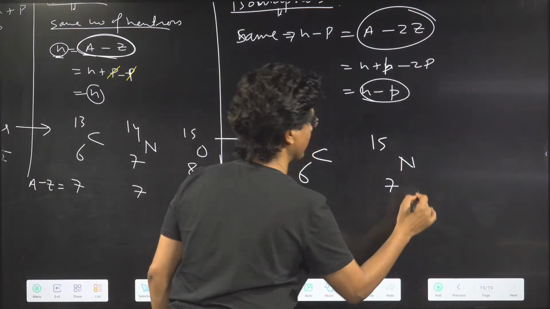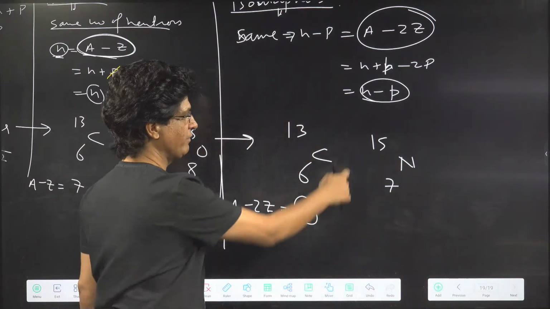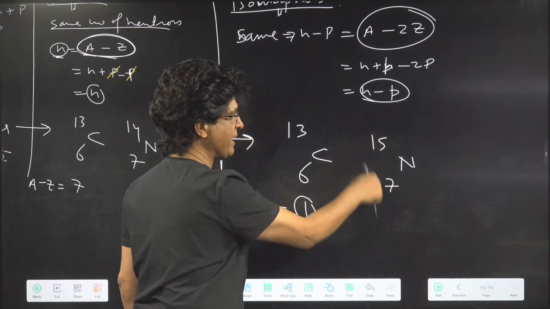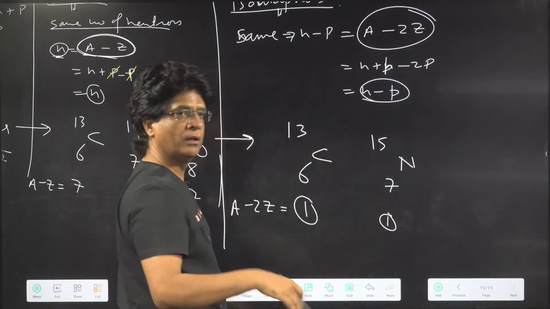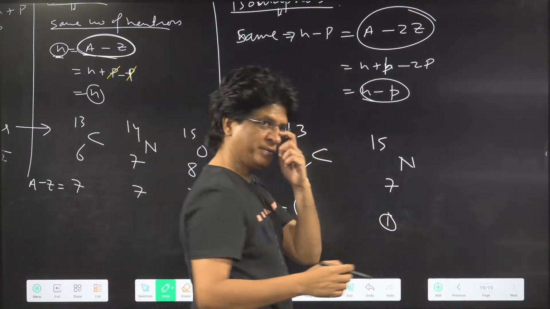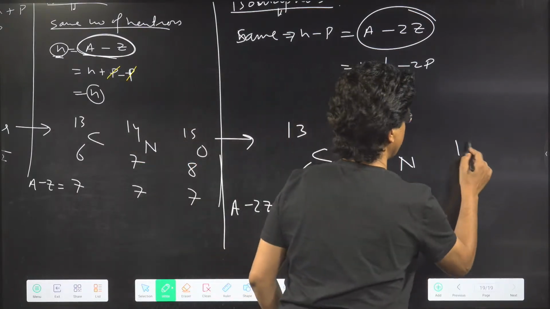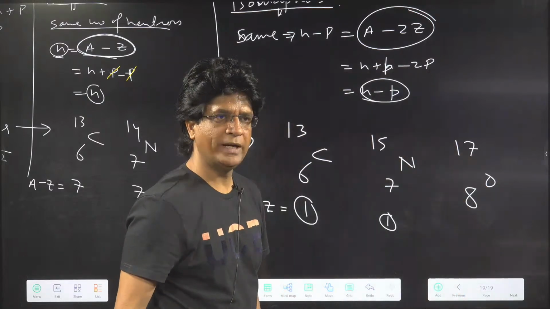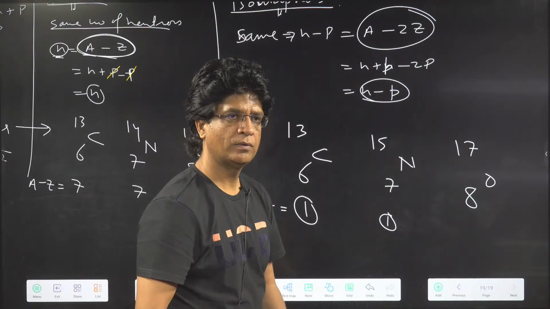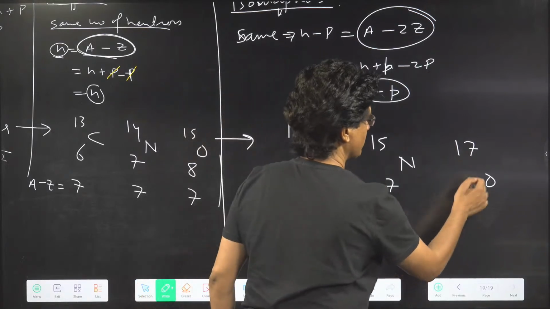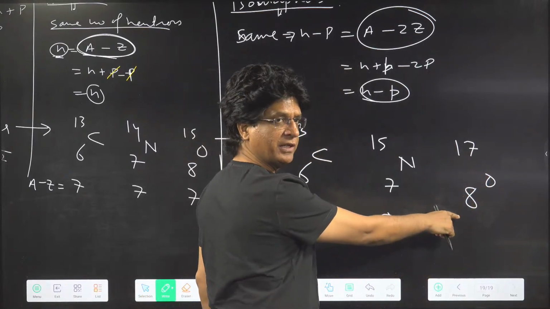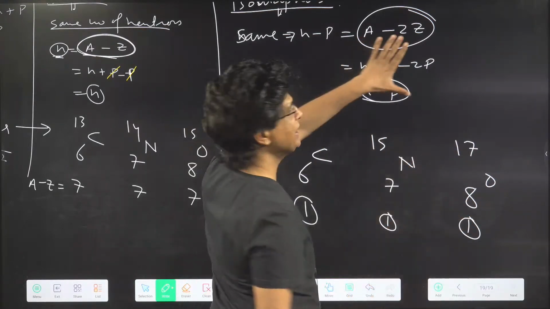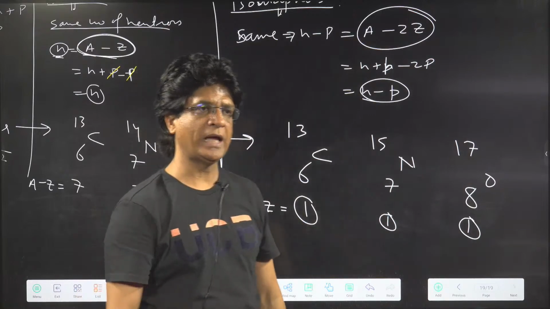15 and 7. Will it do it? Double will become 14. 15 minus 14 will be again 1. Come on, get me something more. 17 and 8. Yes or no? Look, double will become 16. So 17 minus 16 is again 1. They're all what? Isodiaphers.